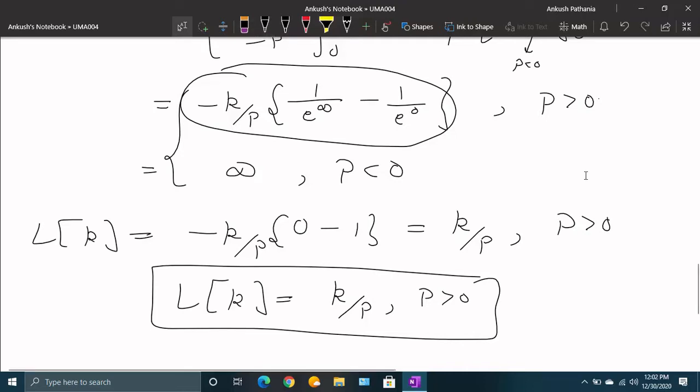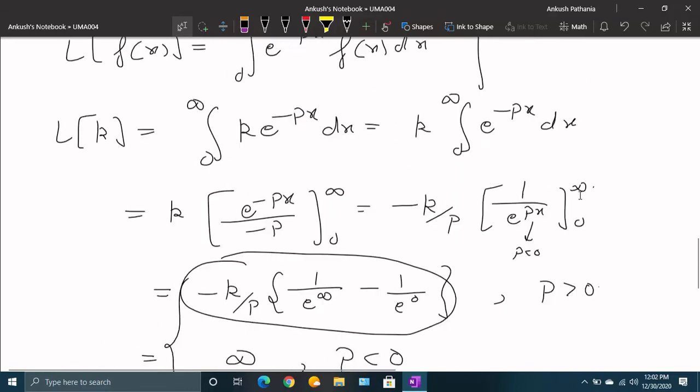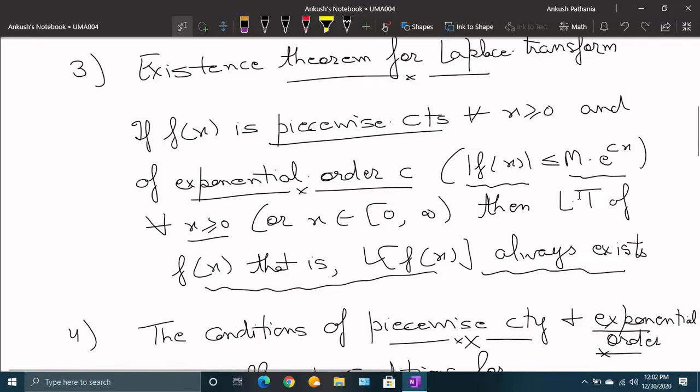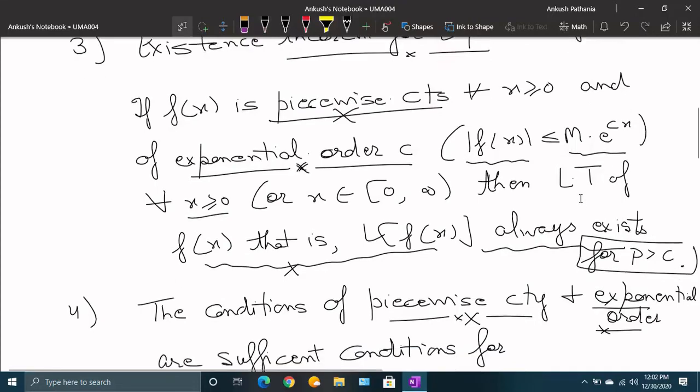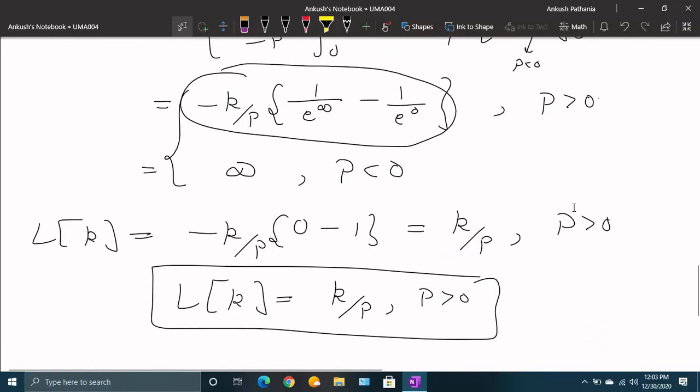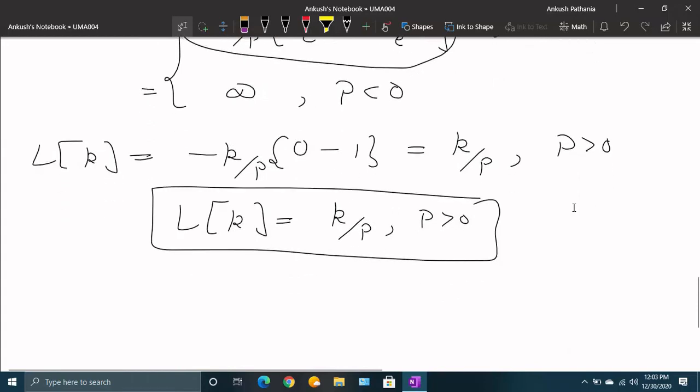You remember that in the last lecture we did the existence theorem, and we said that if the function is piecewise continuous and of exponential order, then the Laplace transform always exists for p greater than c. There we write p greater than c. So this p greater than c basically comes in this way. This defines the condition p greater than 0. Here, c equals 0.